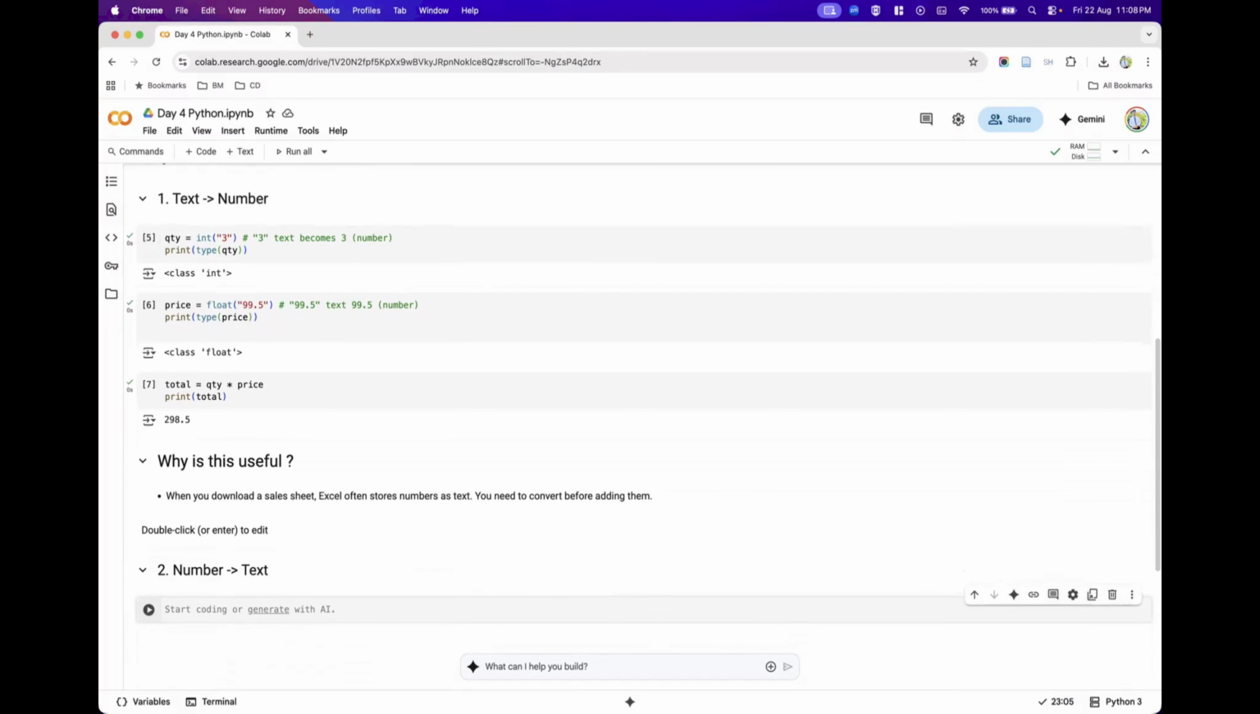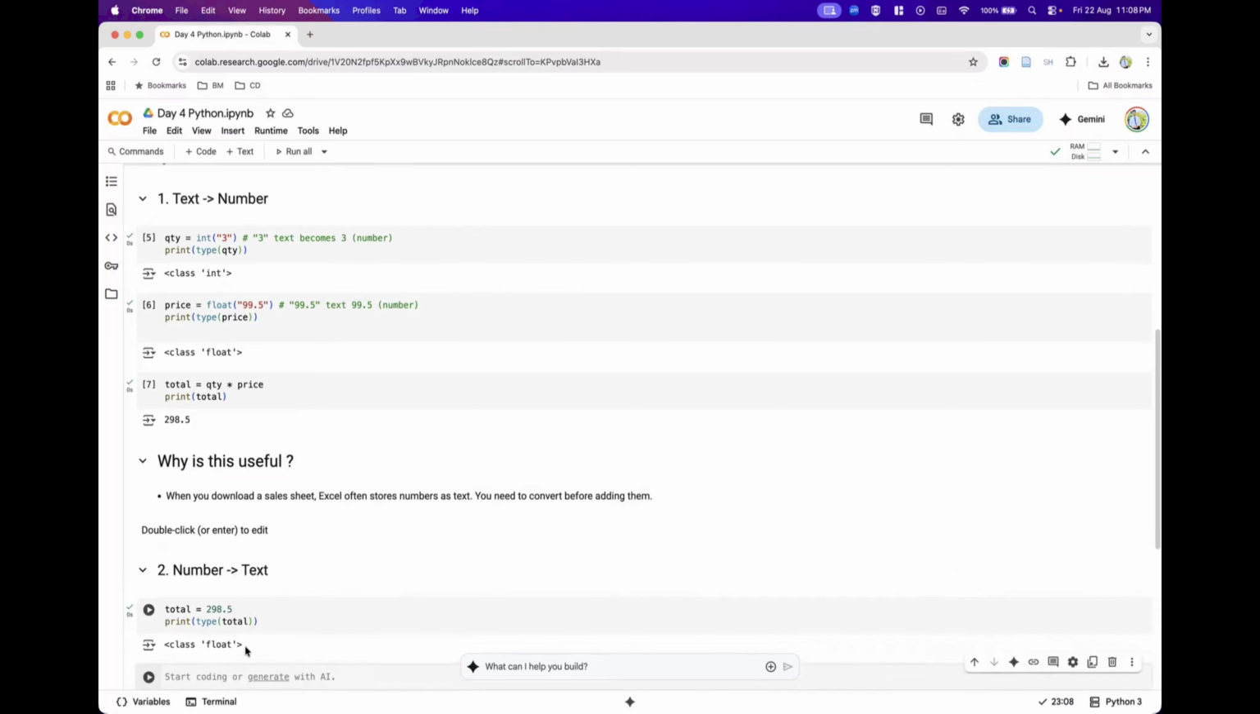Now, let's say that we have a number. A number is usually stored as it is. I'm creating a variable total and assigning the value 298.5. After that, I am trying to print it. When you are giving it as it is, it is stored as a number only. So when I check the type of total, since it is a decimal number, I could say that it is stored as a float, in number format only.